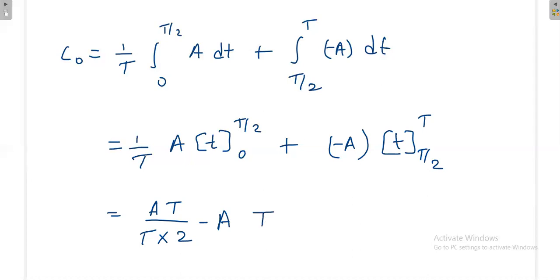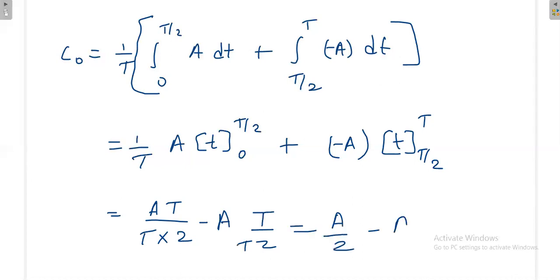This T is common to both, so finally A by 2 minus A by 2 is equal to 0. The average value is 0.